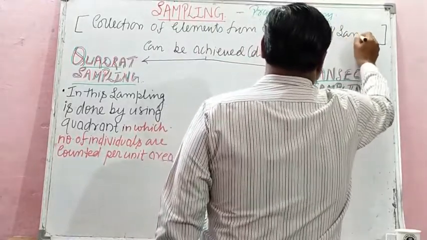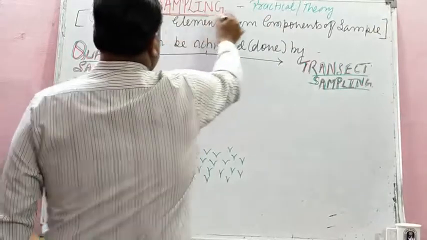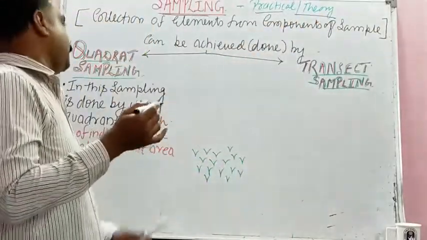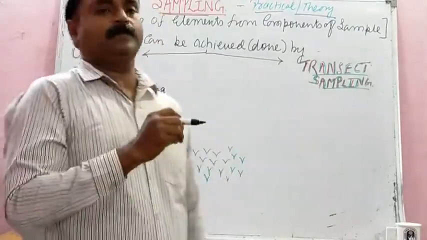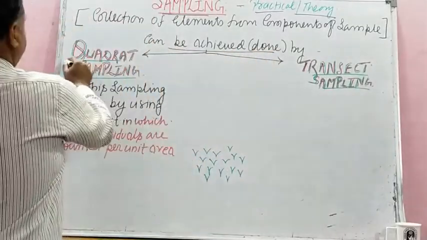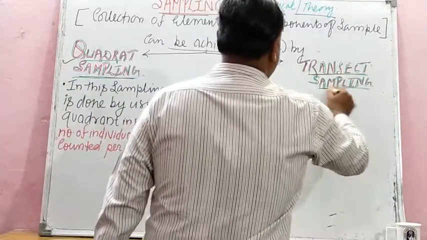Fortunately, this is in your class 11th practical also, sampling. It is in practical as well as theory. So how we define sampling, student? Collection of the elements from the components of the sample. And it can be achieved by two methods: quadrant sampling and transect sampling.